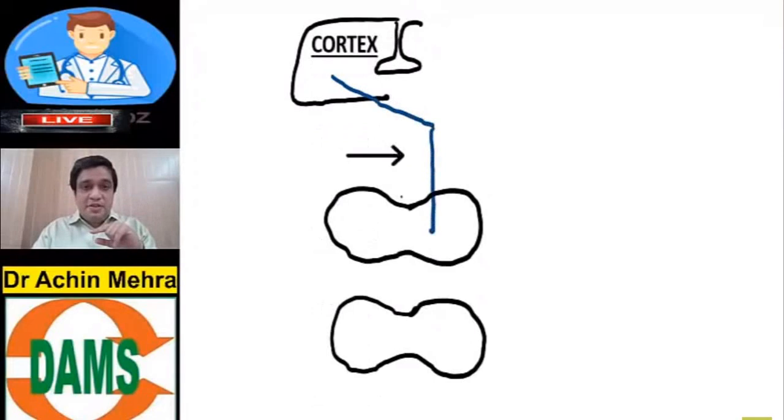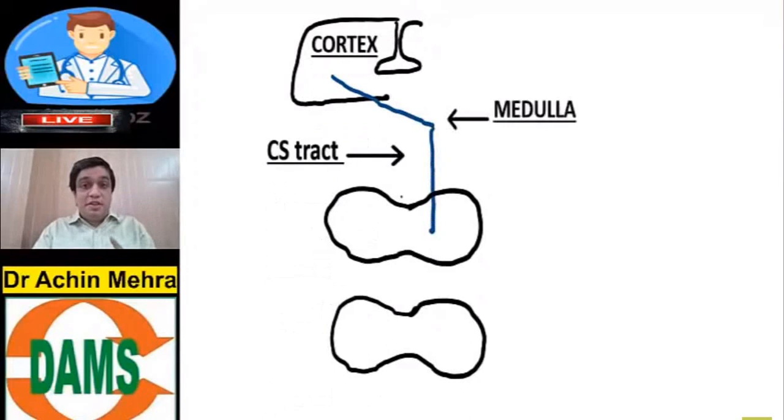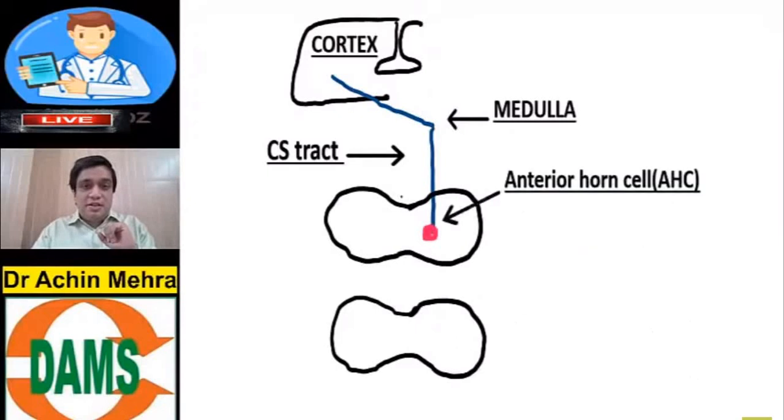The corticospinal tract, if you remember, crosses the midline above the spinal cord in the lower half of the medulla, the brainstem part. Now it stops at a gate, the anterior horn cell, to become a nerve for a particular muscle. Same goes for the segment below as well.